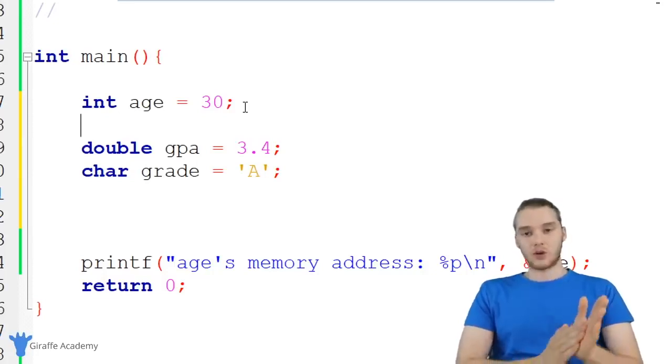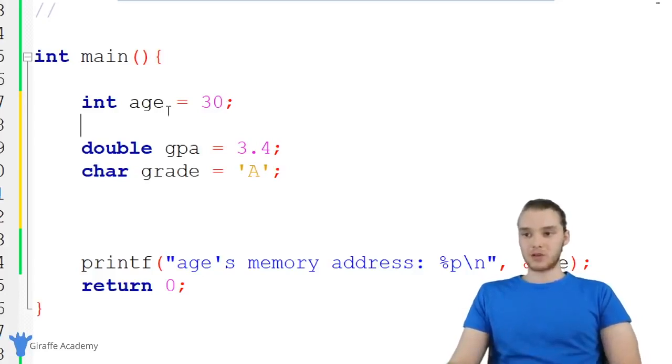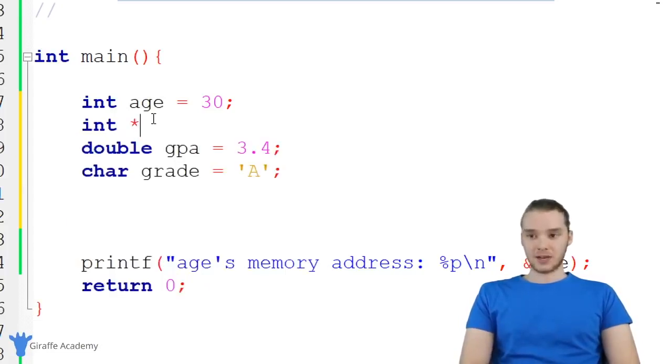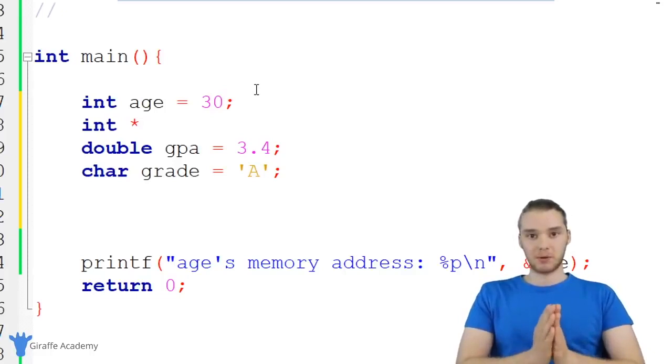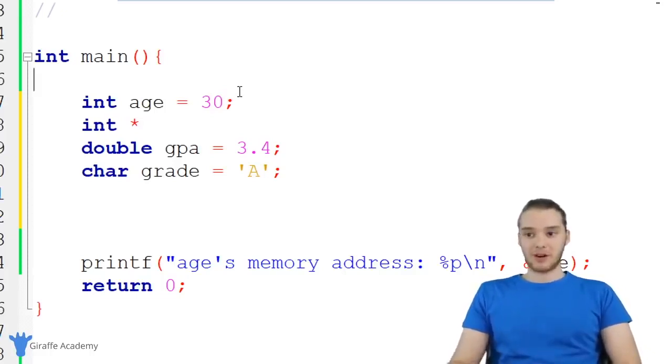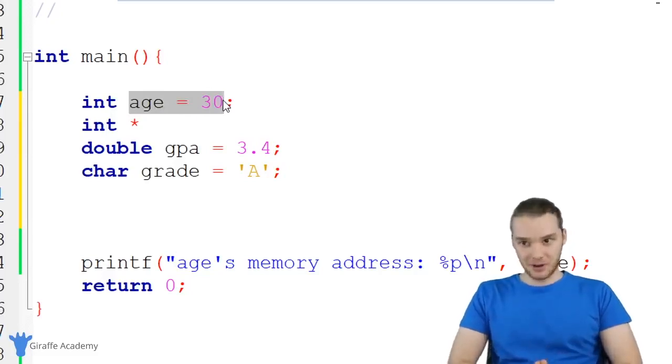So let's say that I wanted to create a pointer that would store the memory address of this variable over here. So store the memory address of age, right? I can create a pointer just like this. So I could say int, an asterisk, and now I'm going to give this a name. So I'm going to give this pointer variable a name. And remember, this pointer variable is going to store the memory address of the age variable.